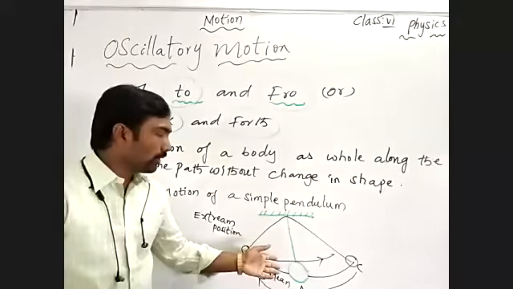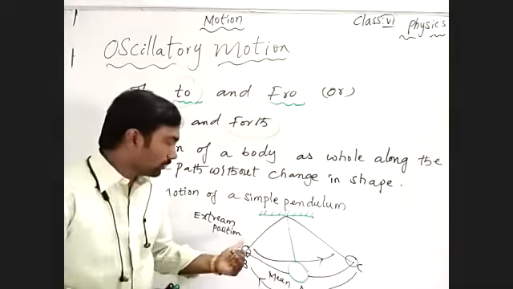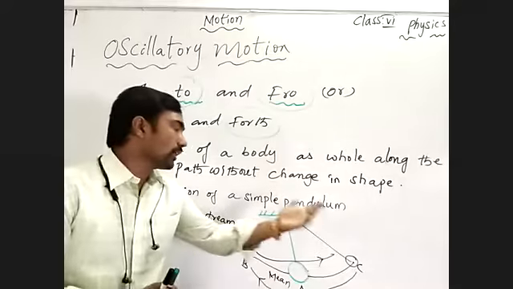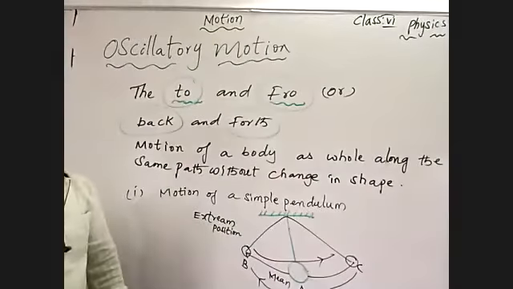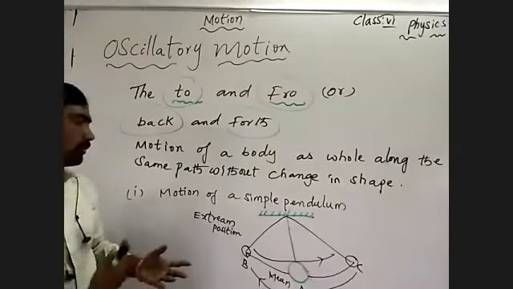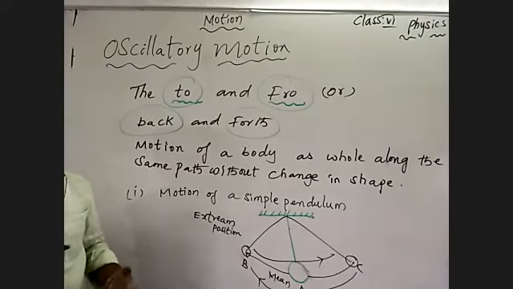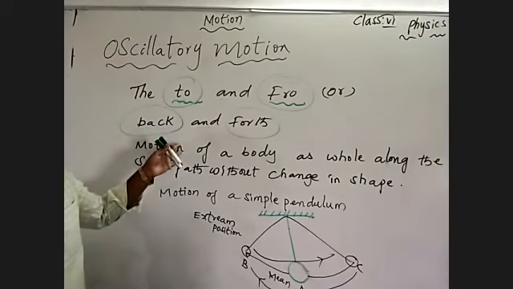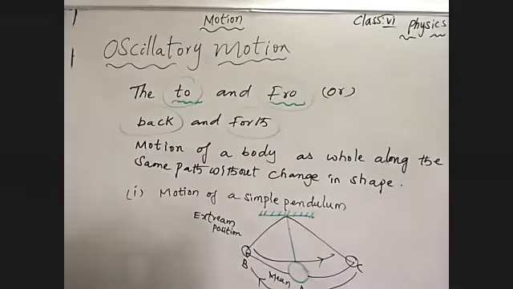So the simple pendulum is making oscillations, moving to and fro. The pendulum bob moves from one end of the extreme position to the other end of the extreme position. It takes the same interval of regular time to move to and fro, means to move back and forth, means it travels in the same path. Understand? The body which possesses oscillations to move to and fro is moving with what? Oscillatory motion. Understand? This is one example, and one more example we can identify.